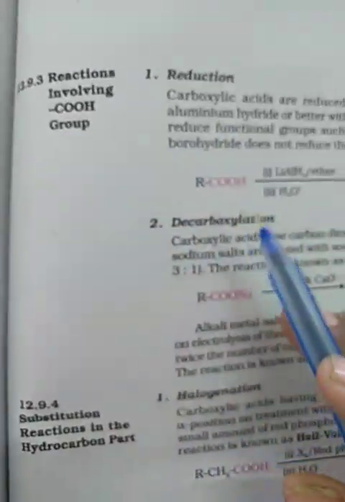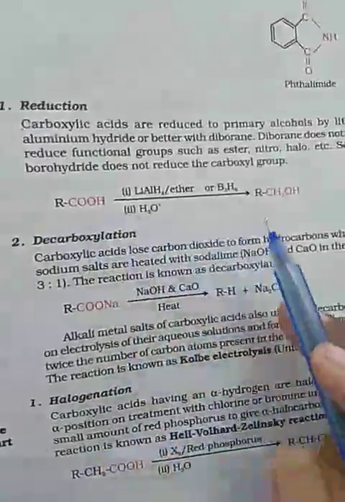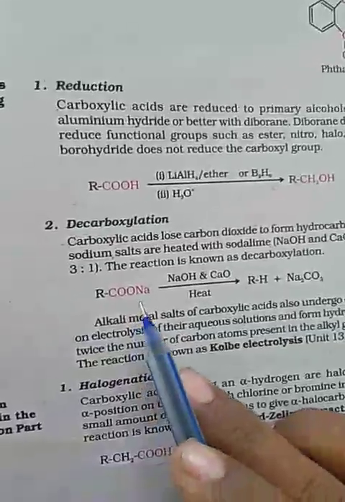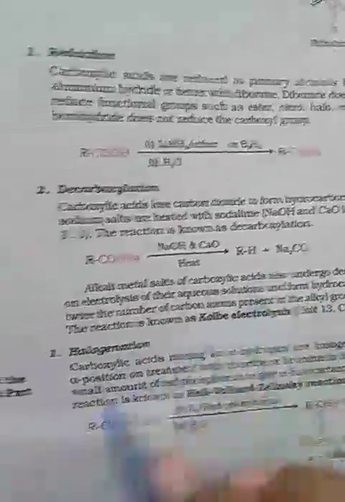Next, there are two reactions involving the COOH group. By reduction, carboxylic acids are converted into alcohols. By decarboxylation, if you take sodium acetate, then you get the corresponding alkane.